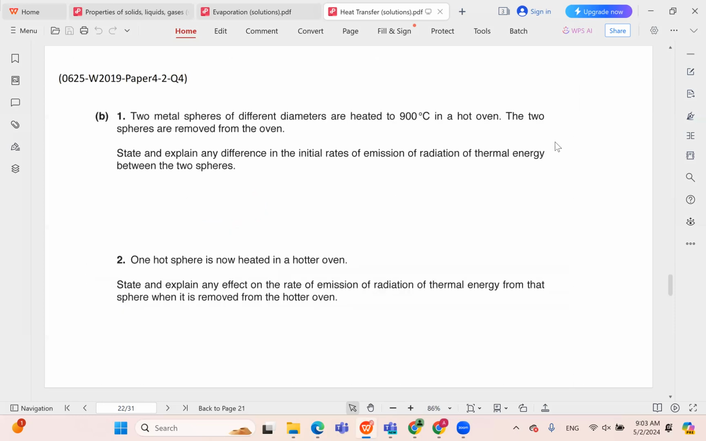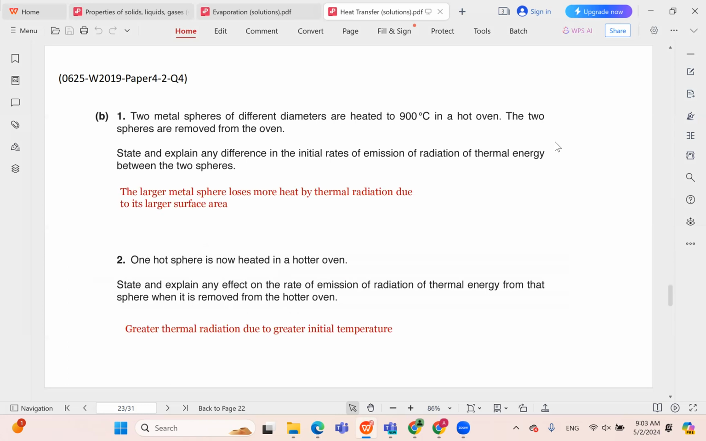Two metal spheres of different diameters are heated to 900 degrees Celsius in a hot oven. The two spheres are removed from the oven. State and explain any difference in the initial rate of emission of radiation of thermal energy between the two spheres. Of course, the bigger an object is, the larger the surface area, the larger the rate of emission. So the larger metal sphere loses more heat by thermal radiation due to its larger surface area.